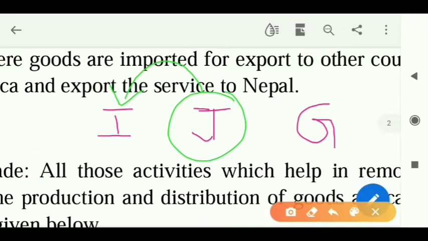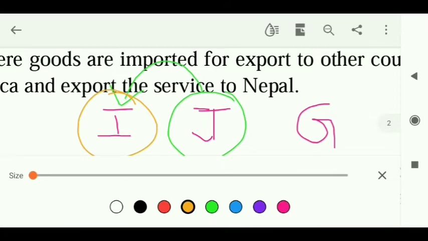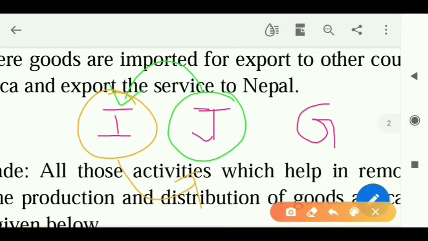Suppose I am selling goods to Japan. What is sales to another country called? Export. Very simple. But a third condition may also arise. What is that third condition?